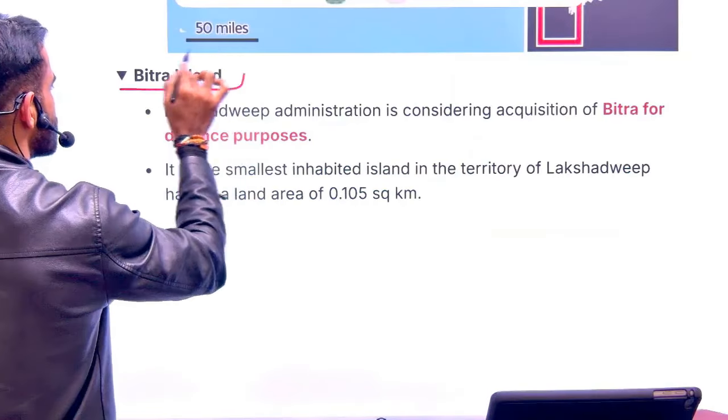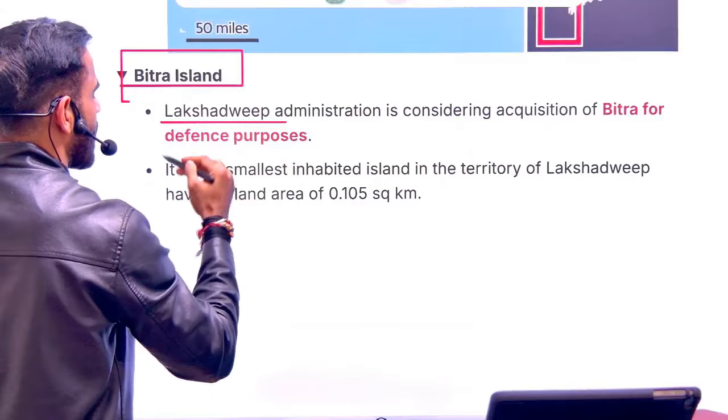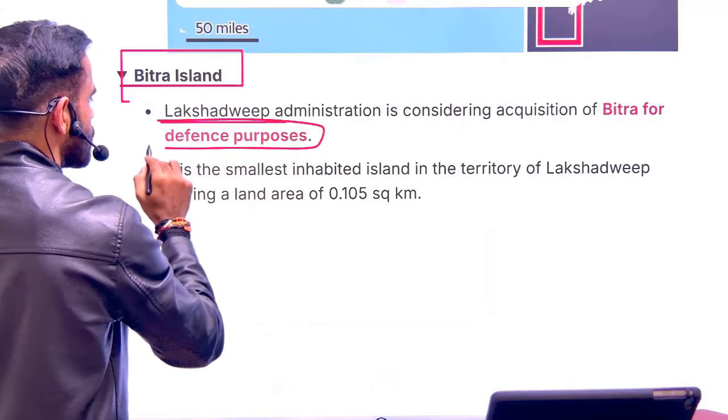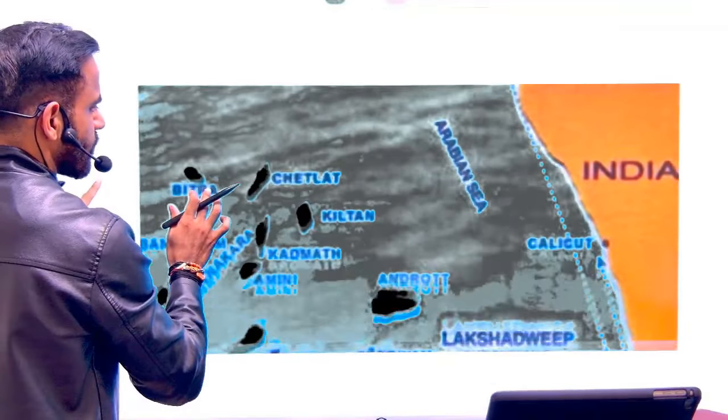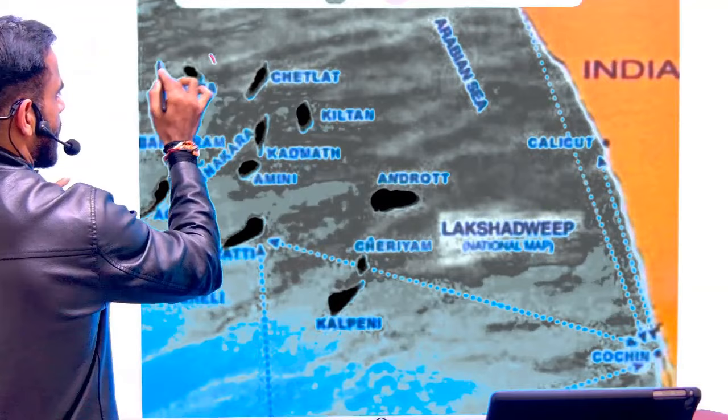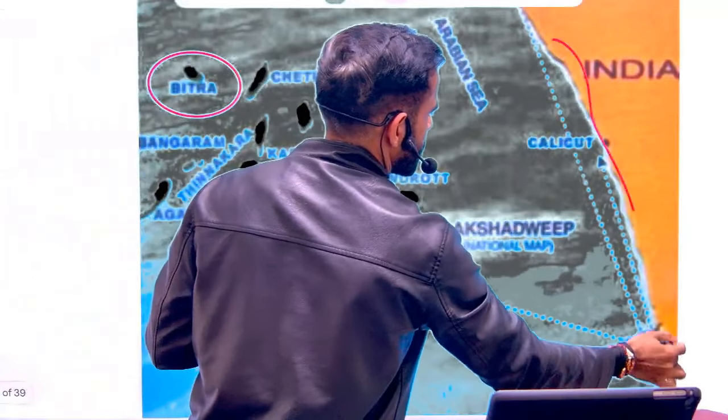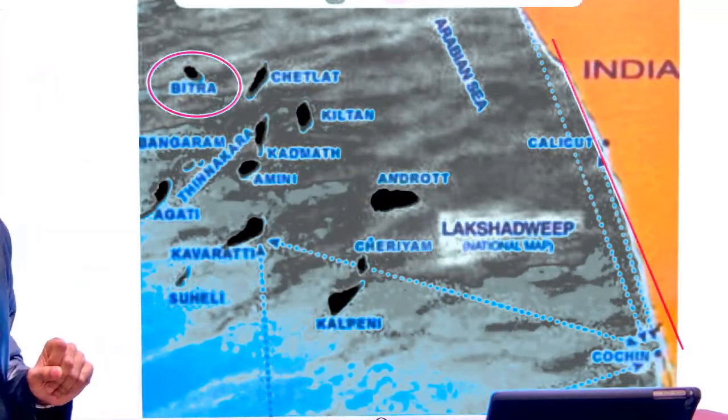Next is Bitra Island. These are in Lakshadweep. Why were they in news? Because we are planning to use them for defense purpose. So this is the geographical location of Bitra Island. This is India, and these are Bitra Island.